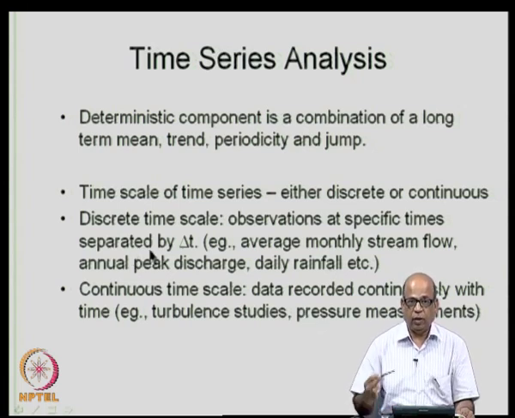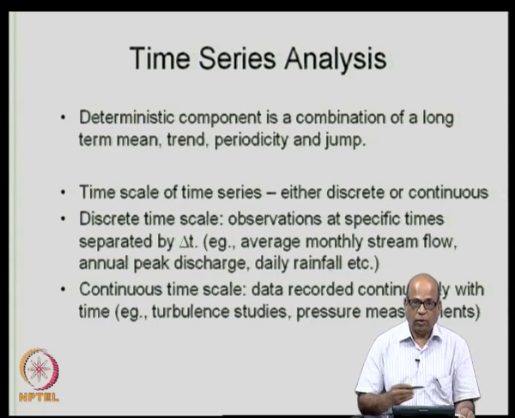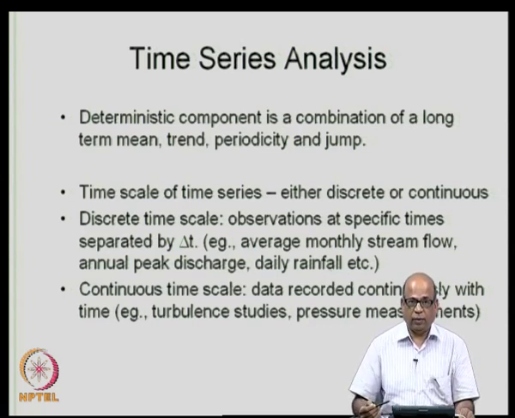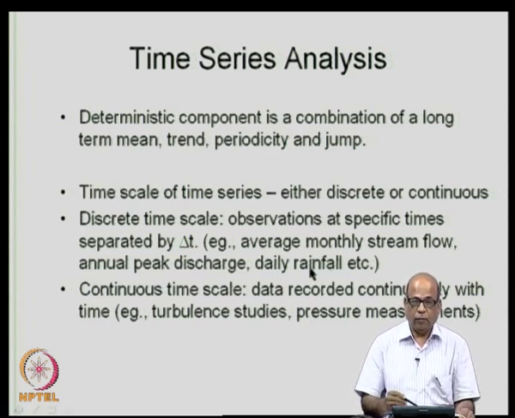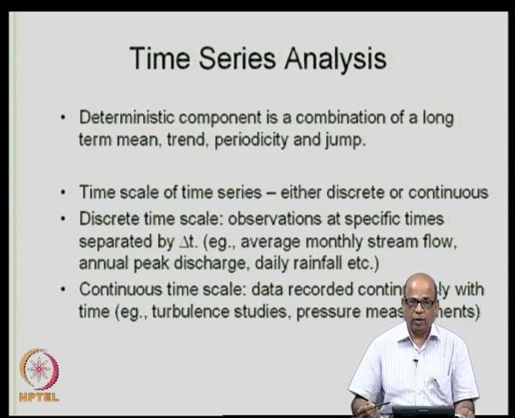That means, every year we have one discharge value, which is chosen as the maximum of all the discharges that have occurred over that year. Daily rainfall, we measure the rainfall at, let us say, 8 a.m. in the morning today, and next again tomorrow at 8 a.m. we measure the rainfall, and such a sequence of observations constitutes a discrete time scale time series.